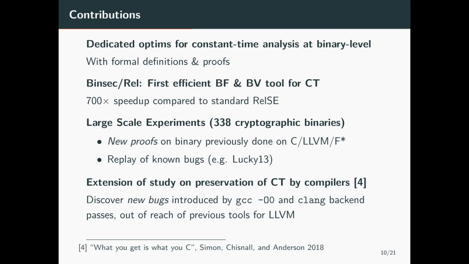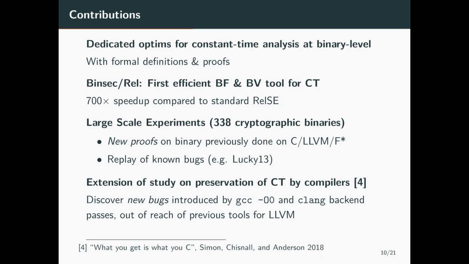First, we designed dedicated optimizations for relational symbolic execution at binary level, and we proved our analysis correct for bug finding and bounded verification. Second, we implemented our technique in the binary analysis platform Binsec and compared its performances with standard approaches.